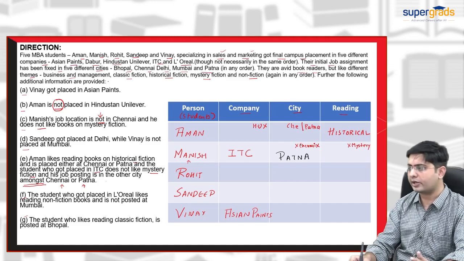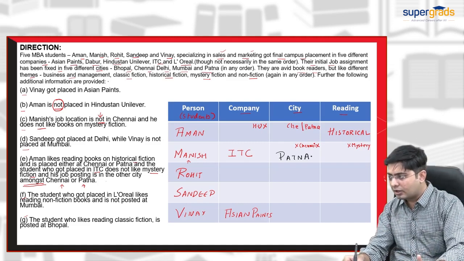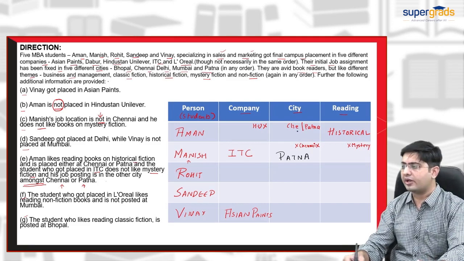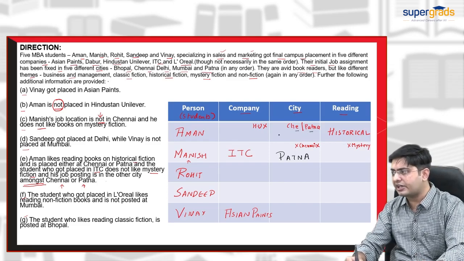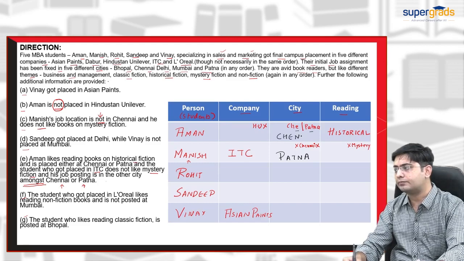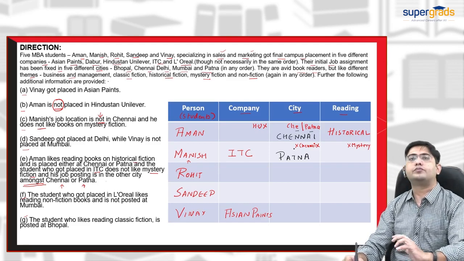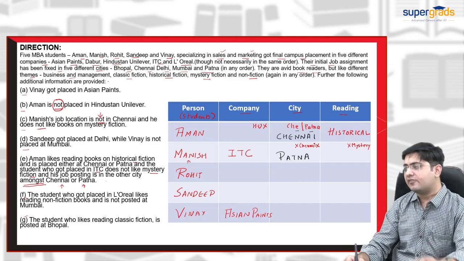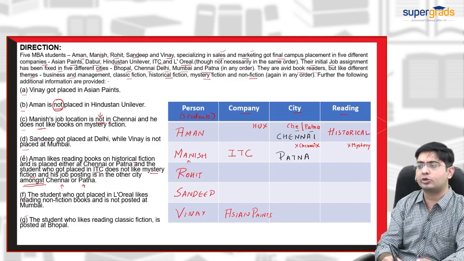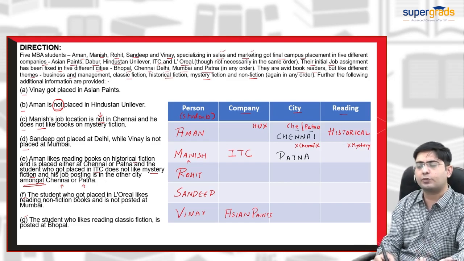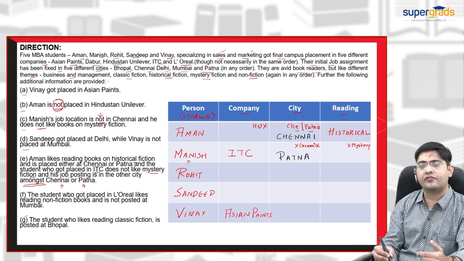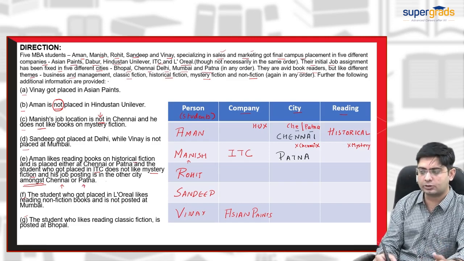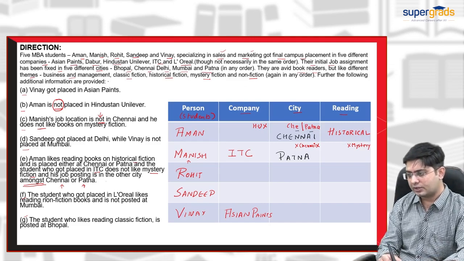From this clue, we can derive one more fact about Aman: Aman could be from Chennai or Patna. But since Patna is fixed for Manish, Aman will definitely belong to Chennai. That is the information we have kept on the basis of clue E. Okay, so let us now proceed. Whether it is correct or not, we will put in further clues F and G. We will implement these two clues in this table.